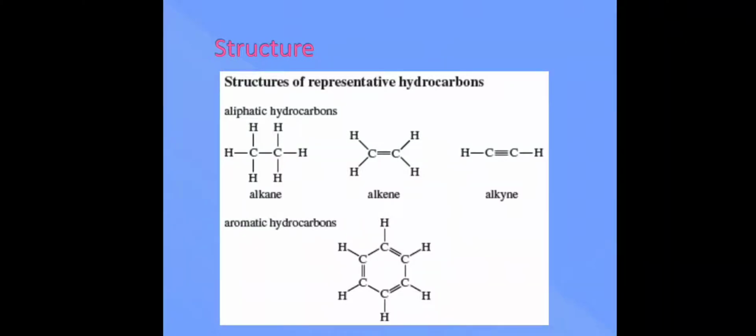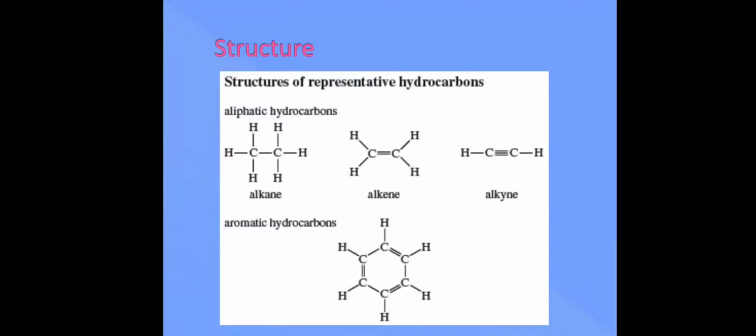So here we can see exactly what I was trying to tell, that they can form chains, they can form branches. So hydrocarbons are divided into two types. One is aliphatic hydrocarbons and the second one is aromatic hydrocarbons. Here aroma is not related with any sense of smell.